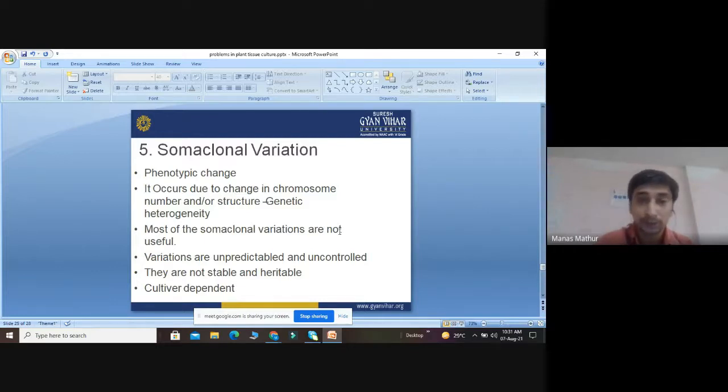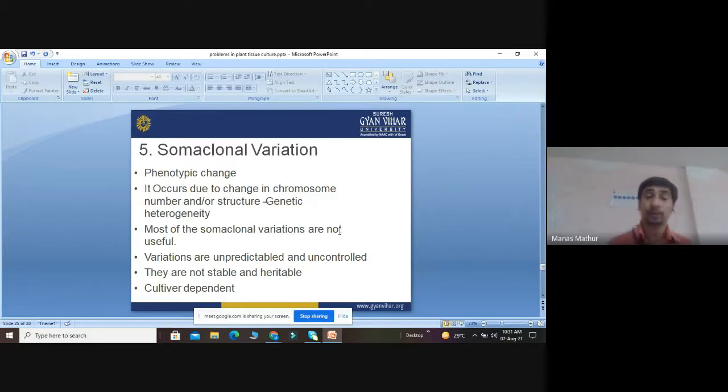Actually, somaclonal variation also depends upon the plant which we are taking, and how it is cultivated in natural conditions. If the breeder has developed a true trait in the parent plant, it may not cause any kind of variation. Because that kind of variation is totally unpredictable and uncontrolled, they are not stable and not heritable. And it depends on how the breeder has truly cultivated the crop which we want to grow in tissue culture.